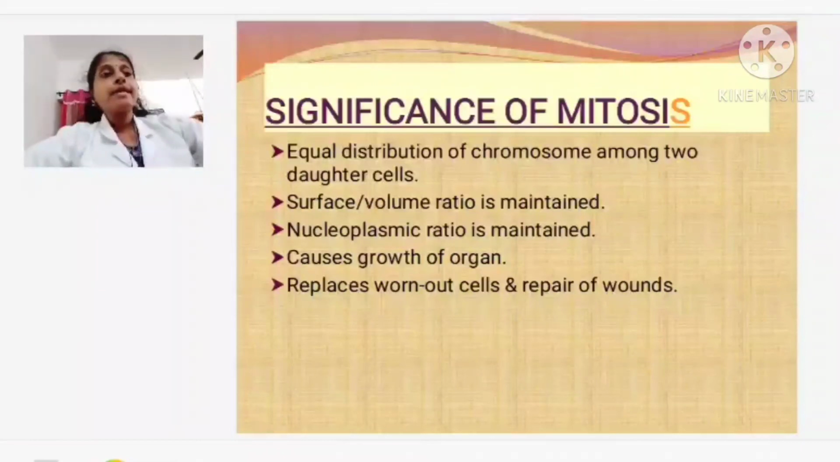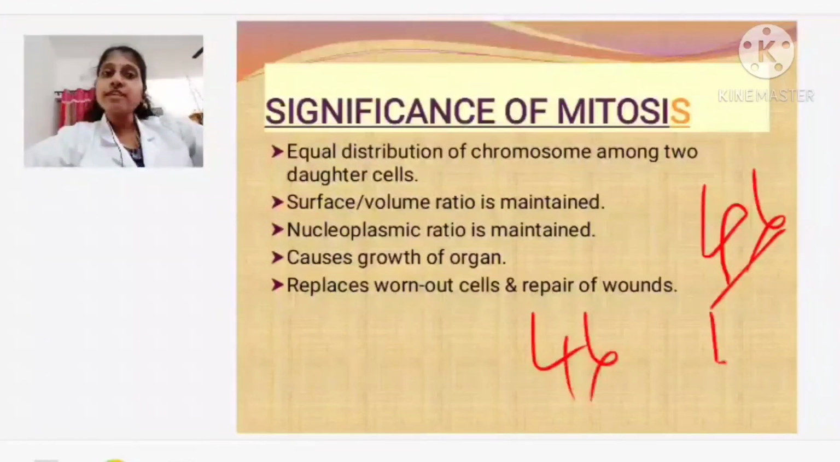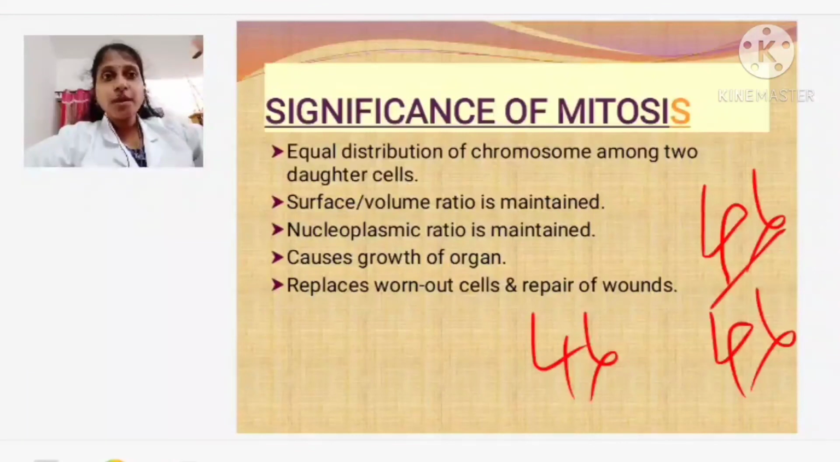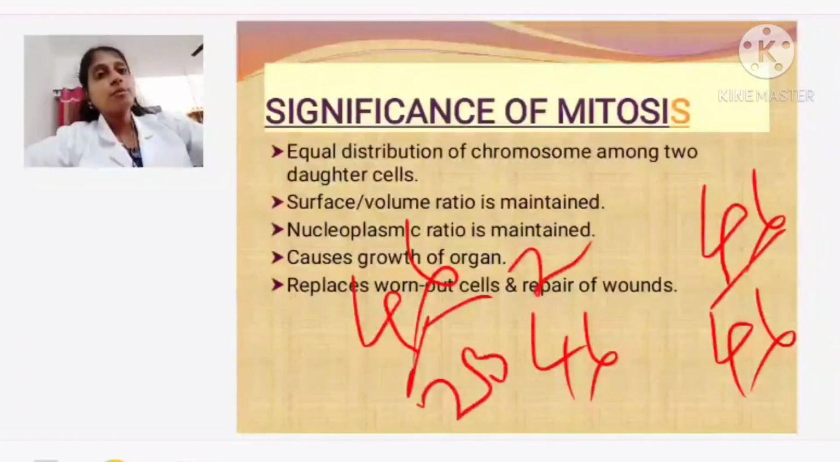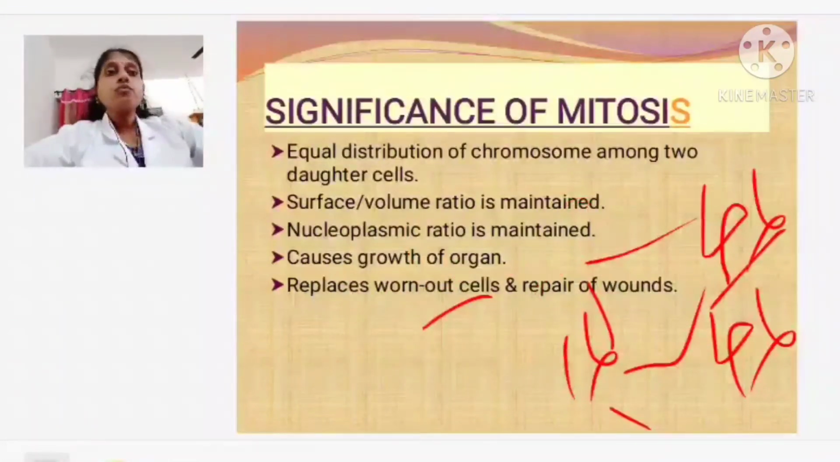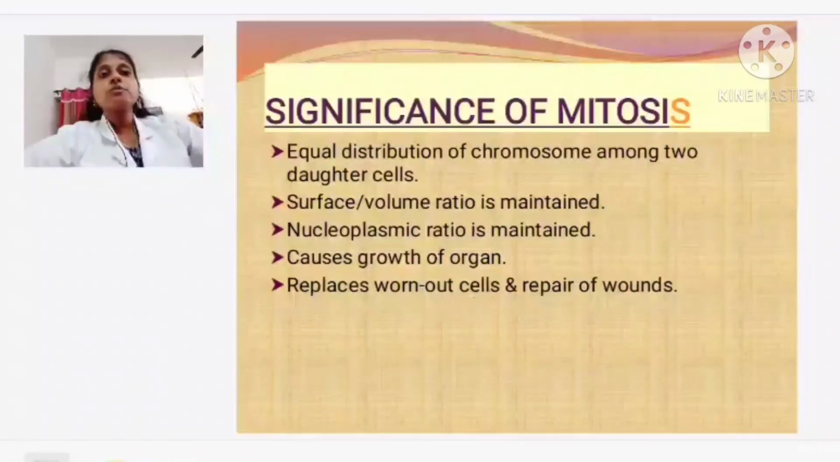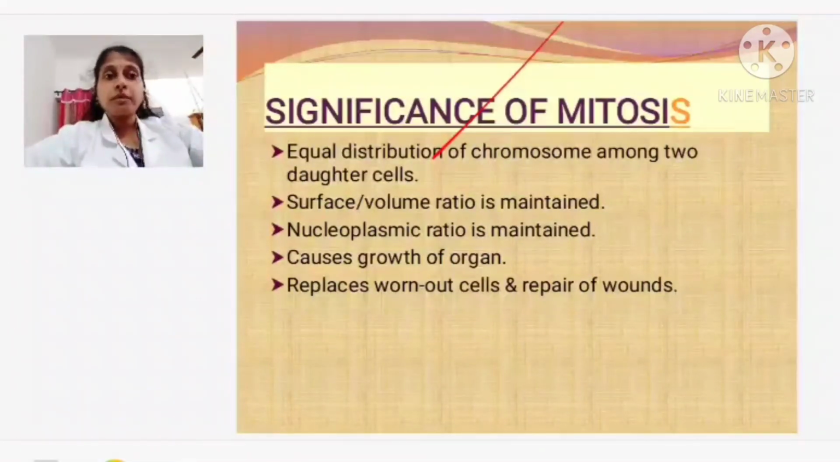Number one, mitosis maintains the chromosome number. In the parent, how many chromosomes were there? 46. In the daughter also, how many chromosomes? 46, 46. So, the chromosome number is maintained. Very important. If cells divided and formed 23, it would become a new species. From this 23, then 12 and a half would have to form. So, the maintenance of chromosome number is controlled by whom? This mitotic division. Equal distribution of chromosomes takes place. That is one significance.